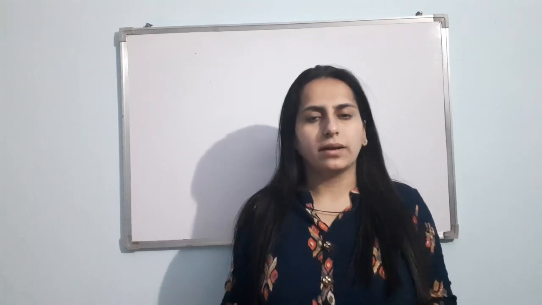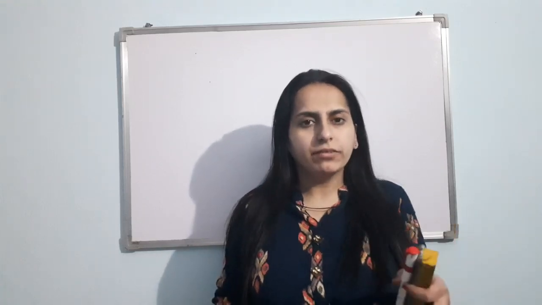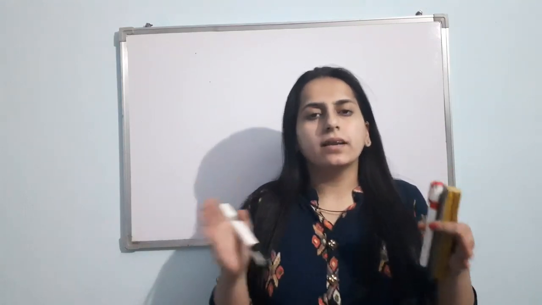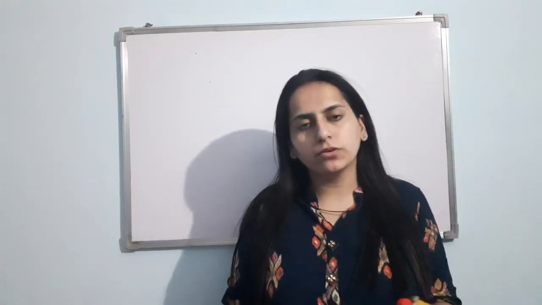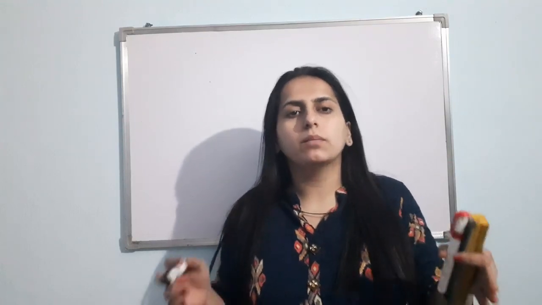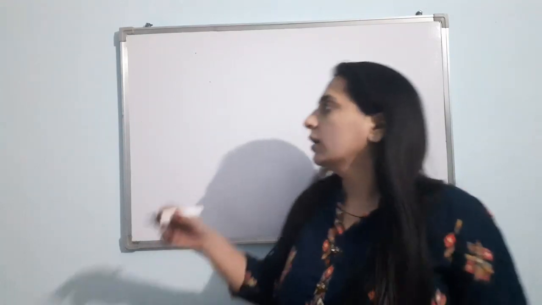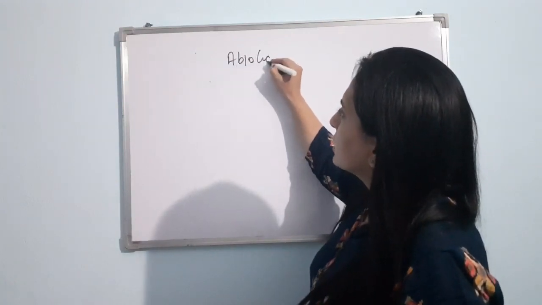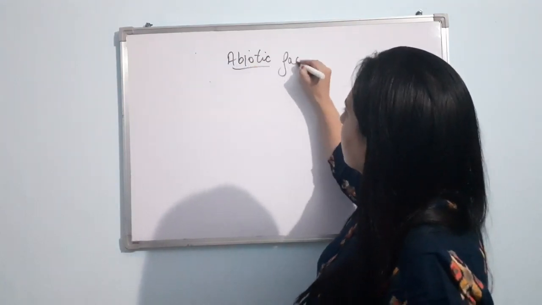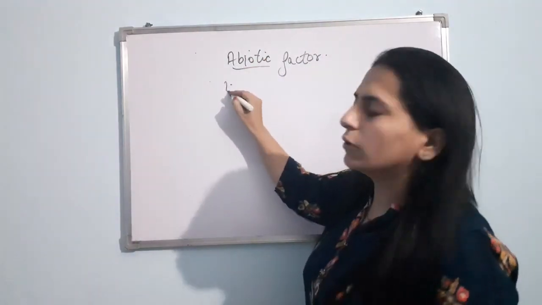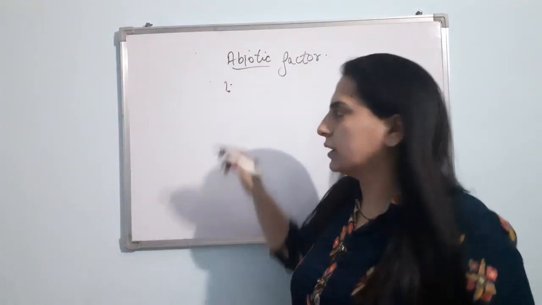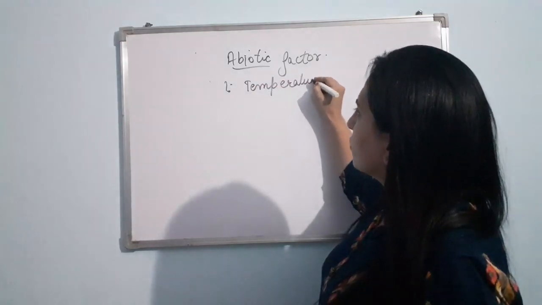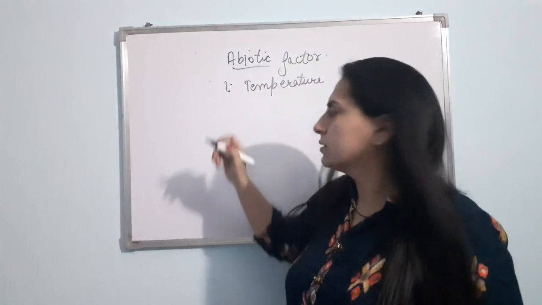Good afternoon, everyone. As you know, we were discussing the major abiotic factors that influence the distribution of plants and animals in a particular area, right? Among the major abiotic factors, we have discussed the first abiotic factor, that is temperature. So today we are going to discuss the rest of the abiotic factors.